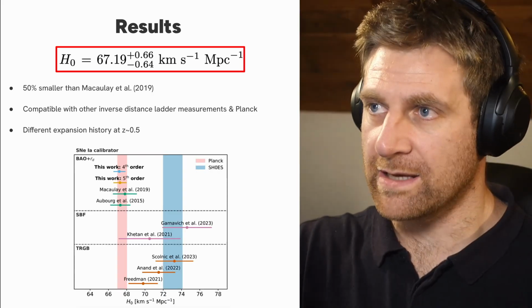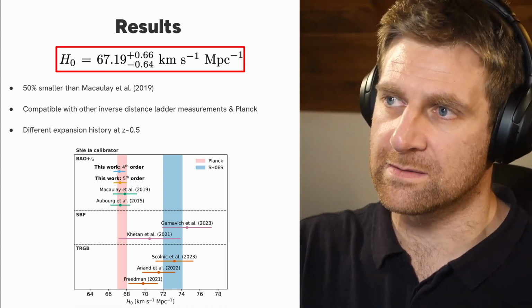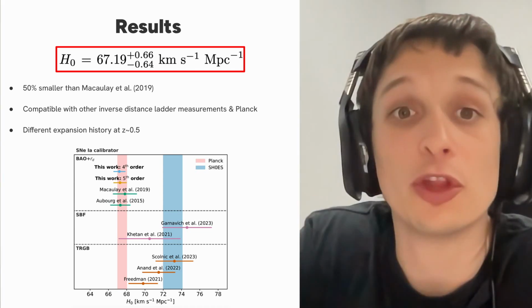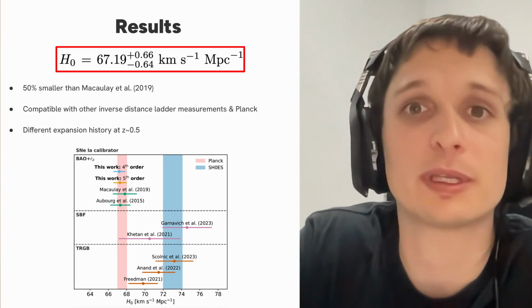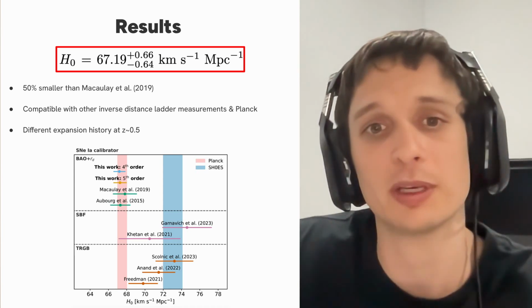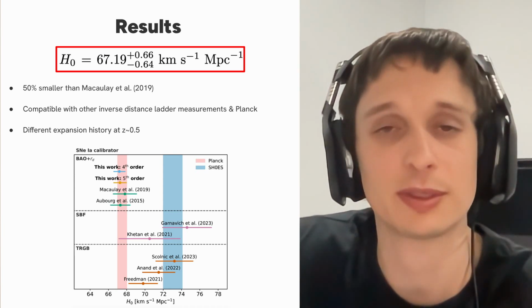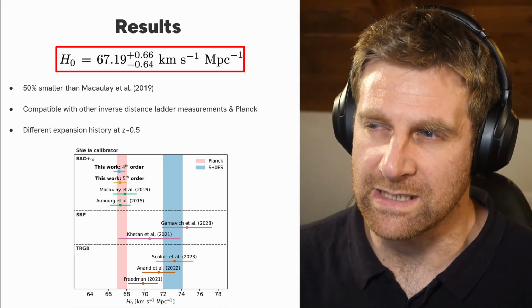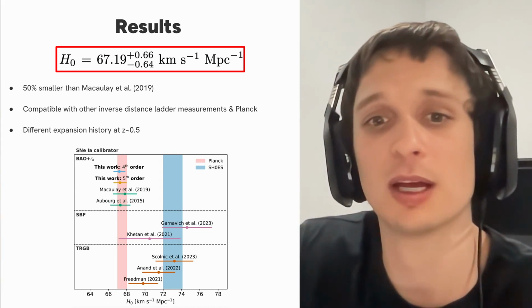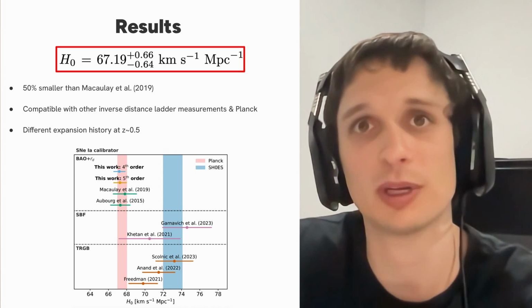And on this previous slide, remind me, that is flat lambda CDM H0, not fourth order cosmography H0? No, this is fourth order cosmography. Yeah, so we only provide constraints using the fourth order cosmography. That's our key results. Yeah, that is beyond lambda CDM. I guess we want to be agnostic about the choice of cosmological model as much as possible.